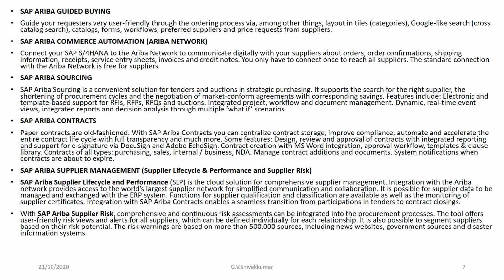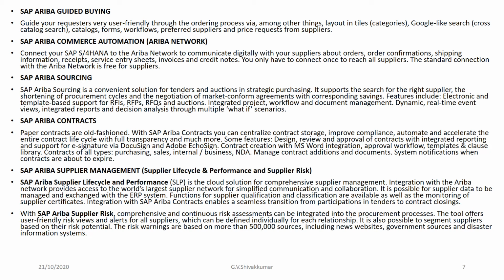Okay, with SAP Ariba Supplier Risk, comprehensive and continuous risk assessments can be integrated into the procurement process. The tool offers user-friendly risk views and alerts for all the suppliers, which can be defined individually for each relationship.